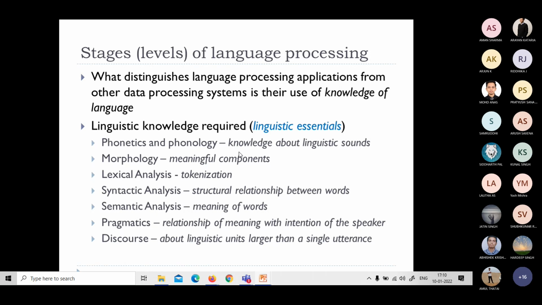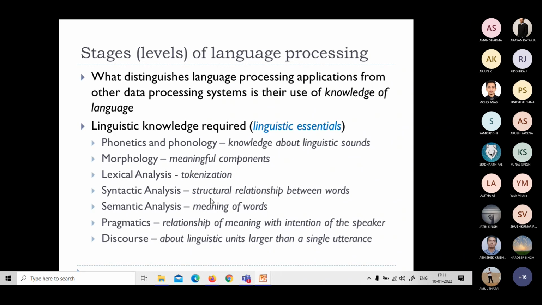In this case, when voice is the input, phonetics and phonology are involved to understand what exactly was uttered, or what exactly is to be uttered. Morphology is about words and their components, how a word can be formed. And lexical analysis is about understanding every word in it, a complete detail about a word.